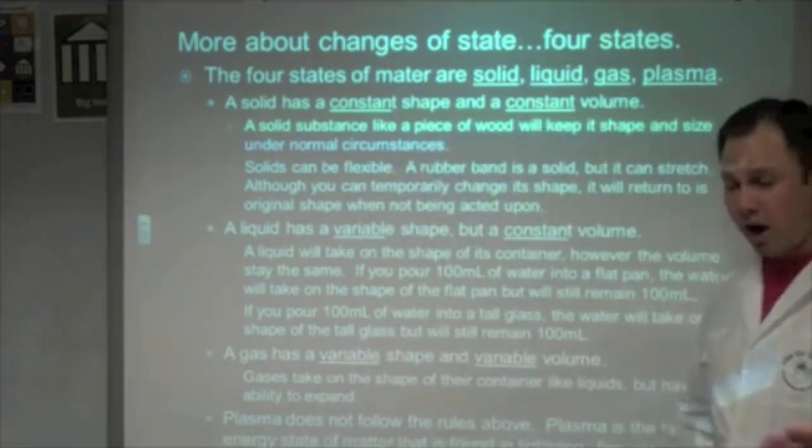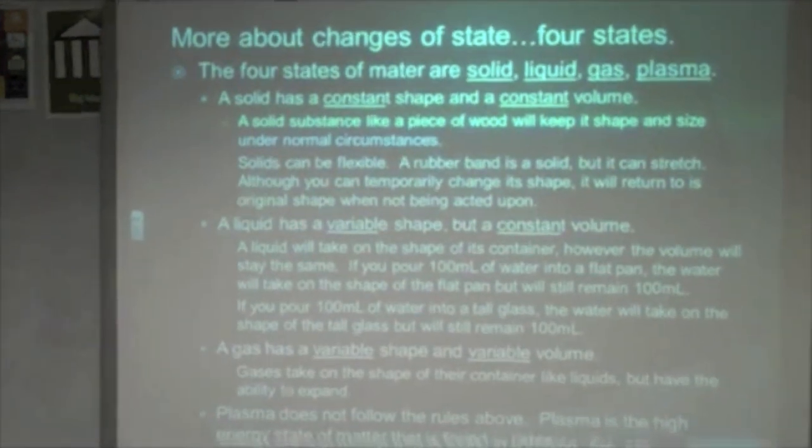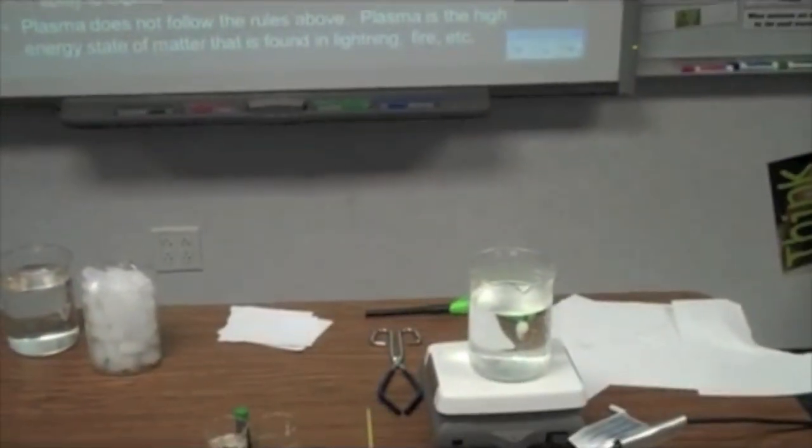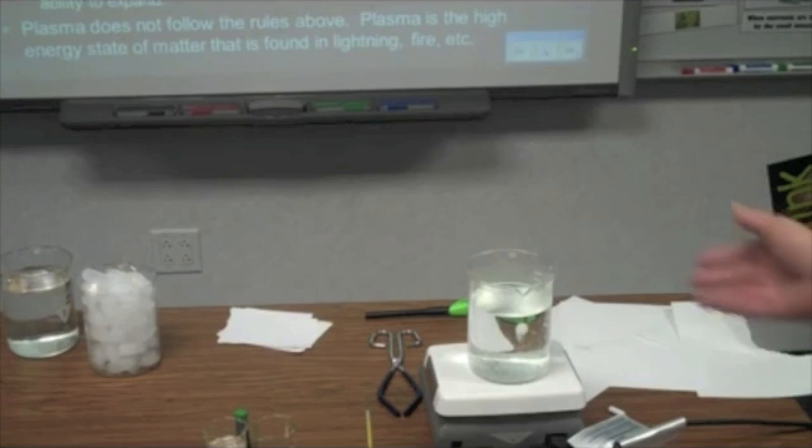Lastly, we have our gas. Okay? Gases have a variable shape and a variable volume. Okay? Gases will take on the shape of their container. So for example, I have my, again, boiling water down here, and I don't know how well you can see that, but you could have water vapor that's coming off of this boiling water. Okay? In that case, the gas is taking on the shape of the room.